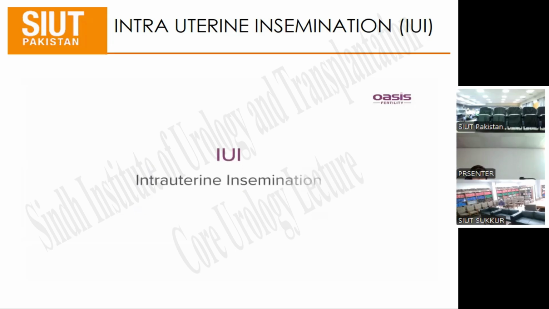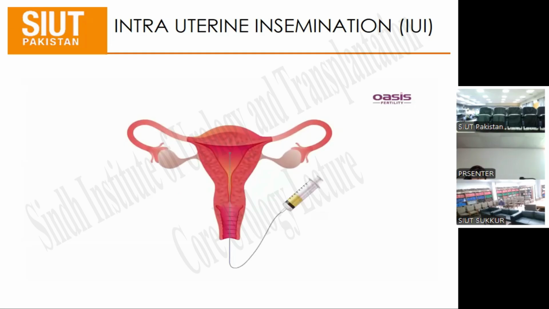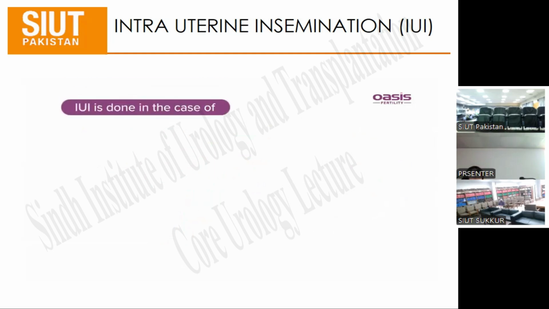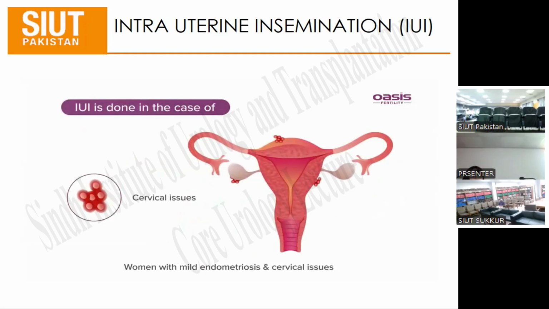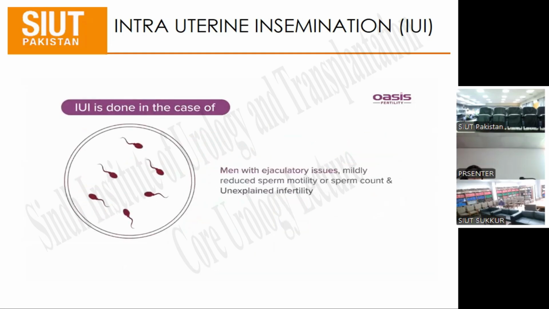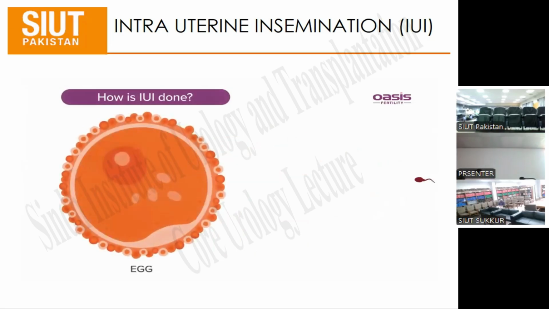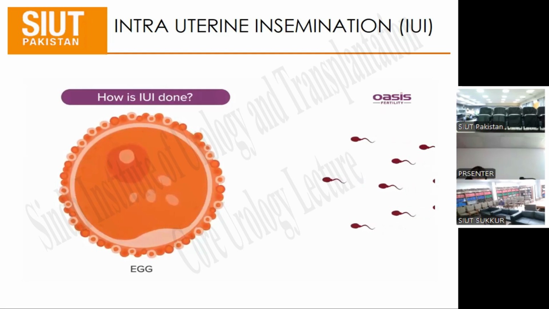IUI, or intrauterine insemination, is a baseline fertility treatment that is used to improve the chance of conception. IUI is done in the case of women with mild endometriosis and cervical issues, men with ejaculatory issues, mildly reduced sperm motility or sperm count, and unexplained infertility. How is IUI done? In the natural process of conception, sperm travels through a woman's vagina, cervix, uterus, and ends up in the fallopian tube, where fertilization of the sperm and egg takes place, leading to an embryo formation.